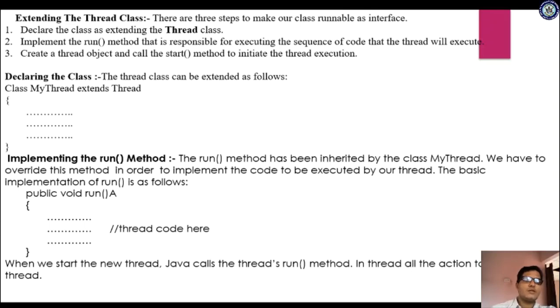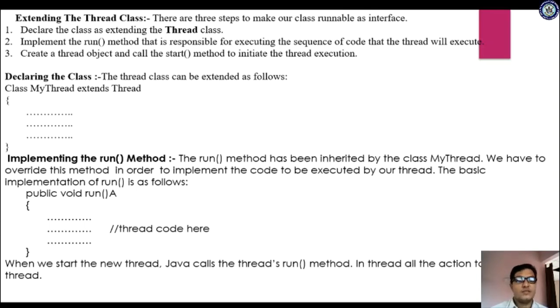Implement the run method, which is responsible for executing the sequence of code that the thread will execute. Afterwards, you have to specify the run method. In that run method, you specify the executable code, the sequence of code that the thread will execute. Next, create a thread object and call the start method. By using that object, you are supposed to call the start method to initiate the thread execution.